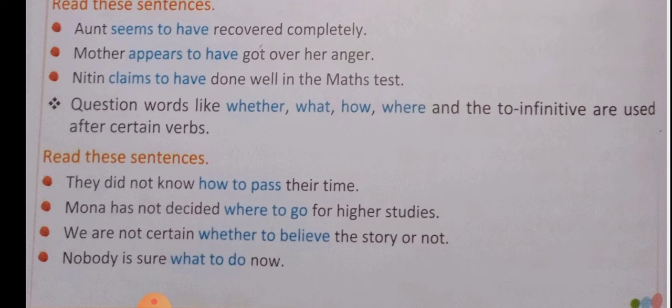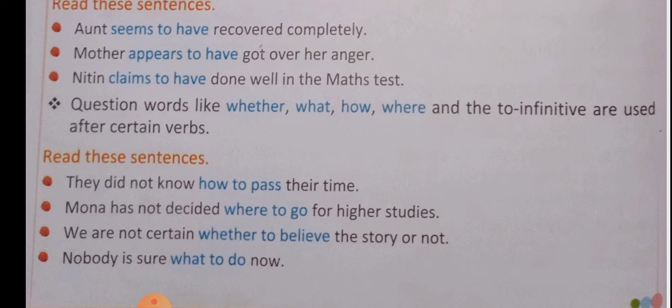Remember, when question words are used in assertive sentence, mostly the sentence will be in negative form. Let us see the example. They did not know how to pass their time. Here, how to pass, to pass is the infinitive verb, and how is the question word used along with the infinitive verb, and the sentence is in negative form.